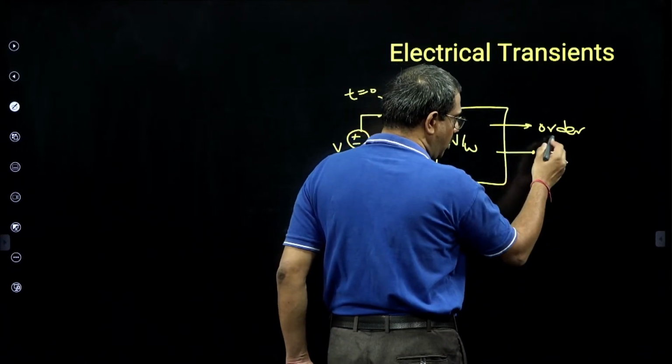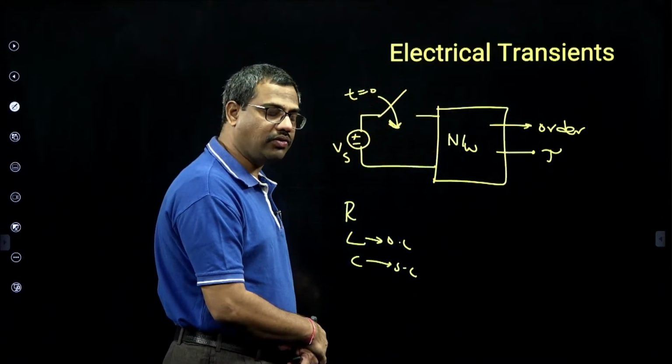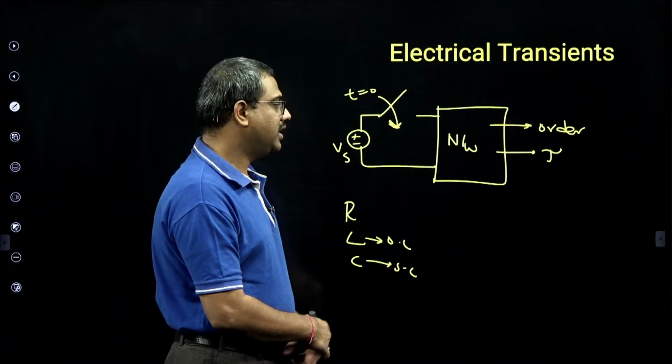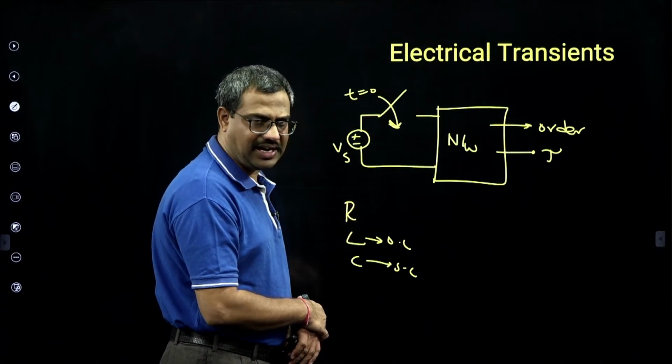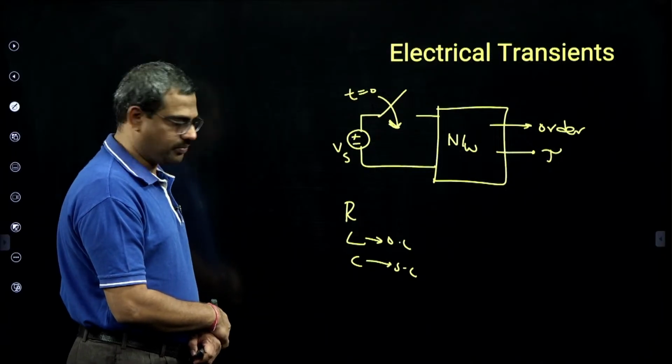And in this chapter, we need to know what is the order of the circuit and what is the circuit time constant. Order, time constant. That is what we have to know, and then proceed with the solutions. Here we may use differential equations and Laplace transform. So that is how transients is the last part.